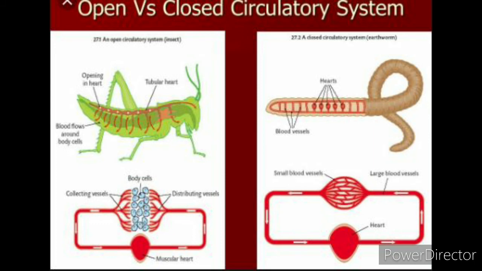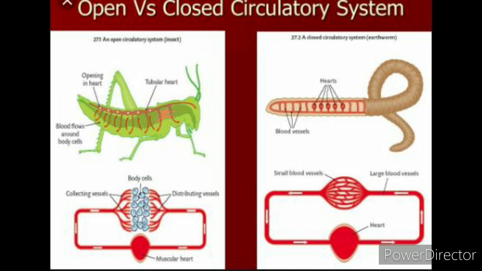In the open type, blood flows directly into the tissue and provides nutrition; the example is arthropoda. In the closed type, blood flows through the vessels and supplies every cell and delivers nutrients. Blood does not flow into the tissue; it just passes from the heart through the blood vessels. Examples are Annelida, Echinodermata, Cephalochordates, molluscans and all other higher chordates.